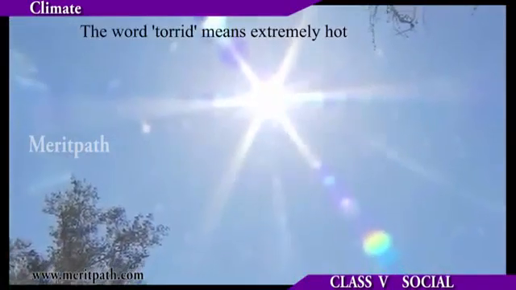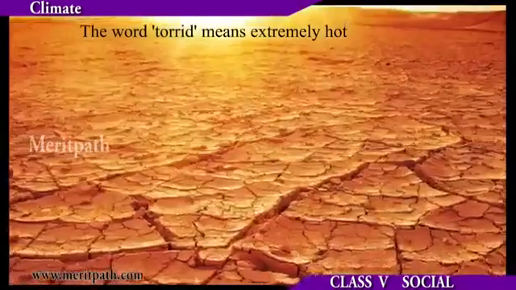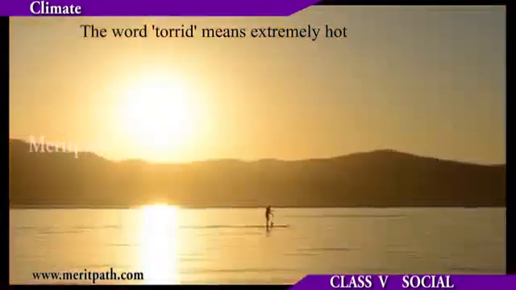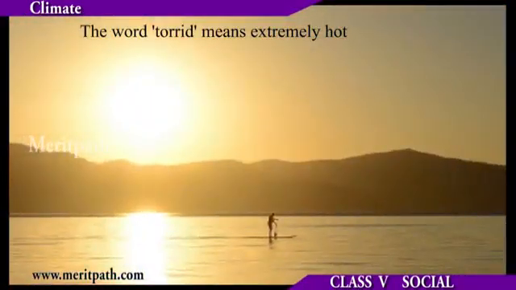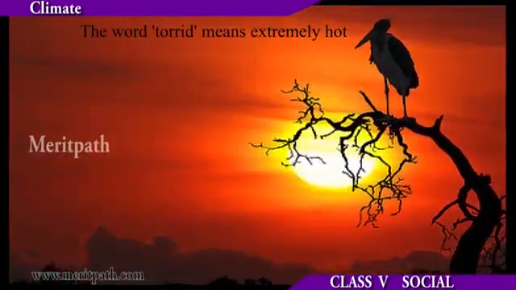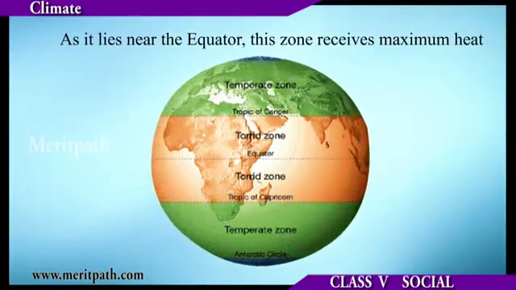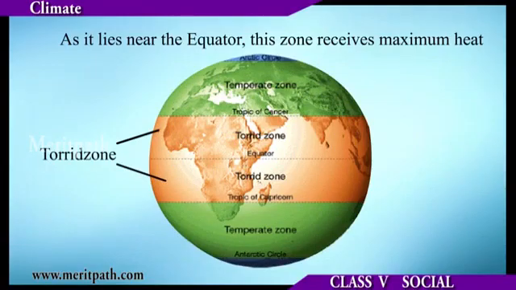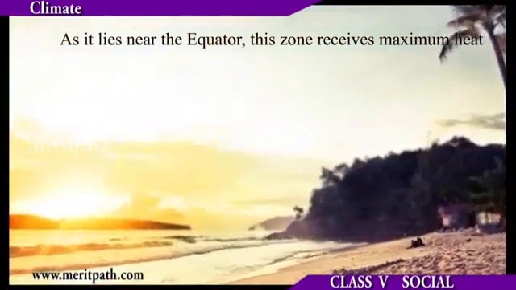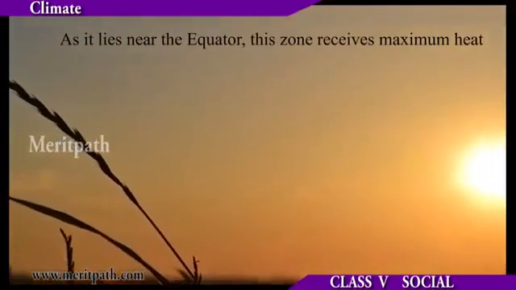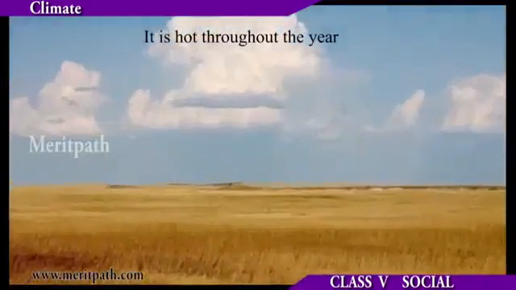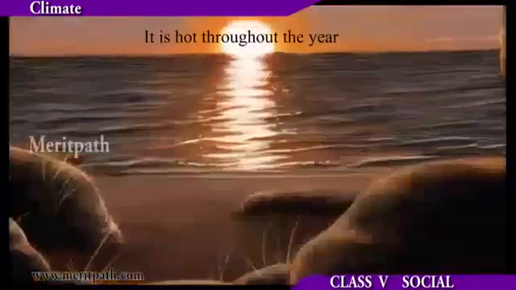The word torrid means extremely hot. As it lies near the equator, this zone receives maximum heat. It is hot throughout the year.